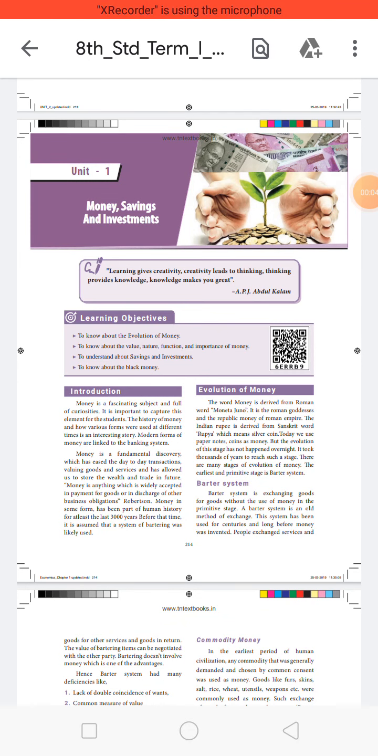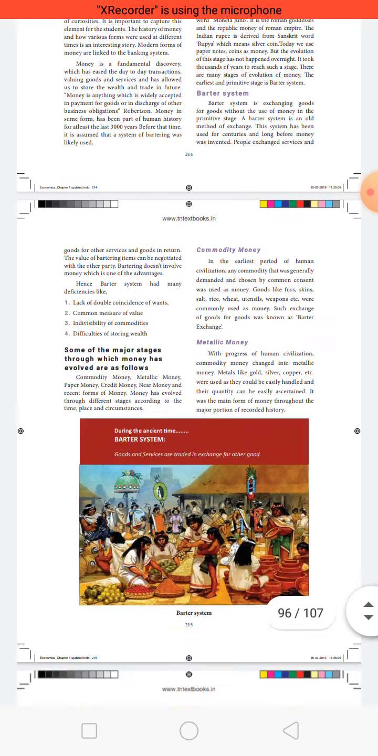Okay, today I'm going to revise all the questions in economics first lesson: money, savings, and investments.